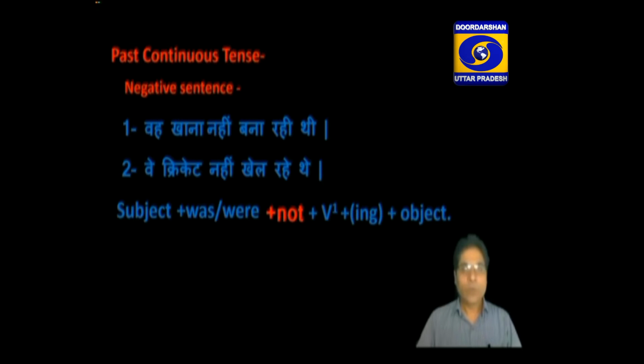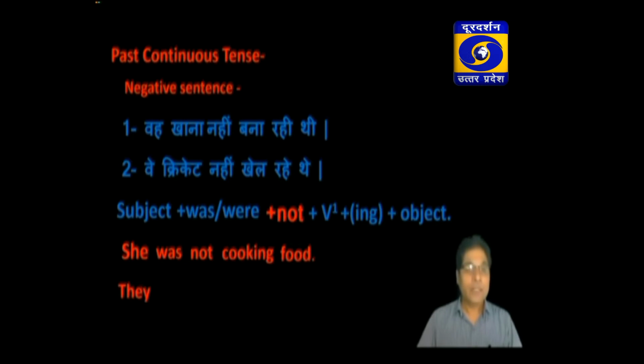Let us try to translate this sentence according to the rule. वो खाना नहीं बना रही थी. It means she. As you know that she is a singular subject, so you have to use was as a helping verb. Then not cooking food. वे क्रिकेट नहीं खेल रहे थे. They were not playing cricket. Let us see the next type of sentence, and that is the interrogative sentence of past continuous tense.